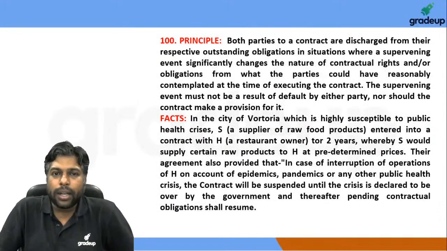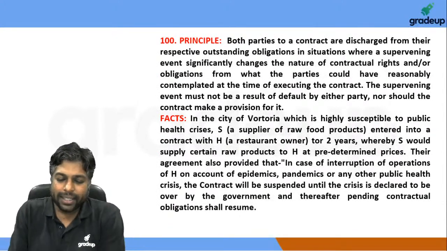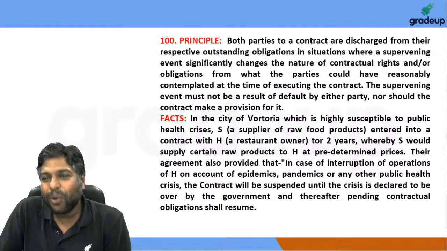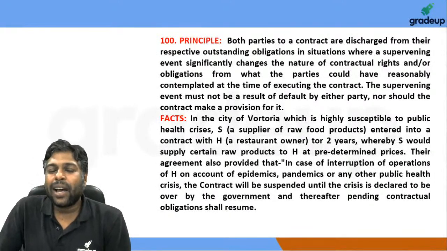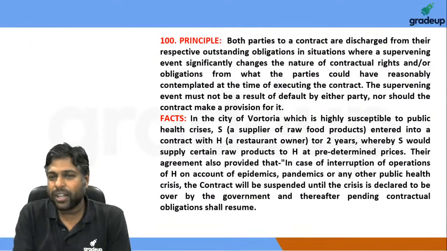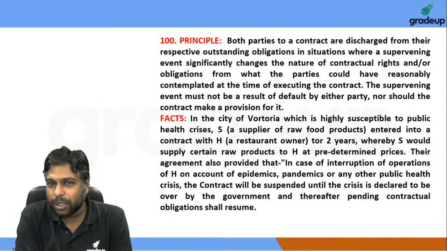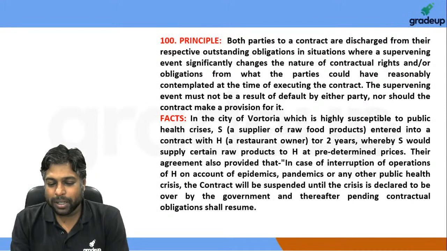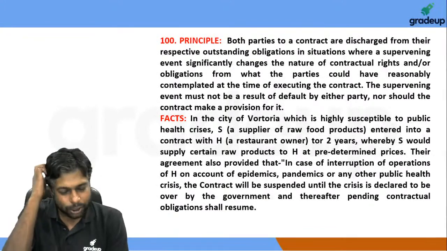Okay, question number 100. Question number 100 पे आ चुके हैं हम लोग, right? Now, this is a question about unreasonable events and the doctrine of frustration, when something becomes impossible to perform, something that is out of control for a particular person, etc. This type of situation.